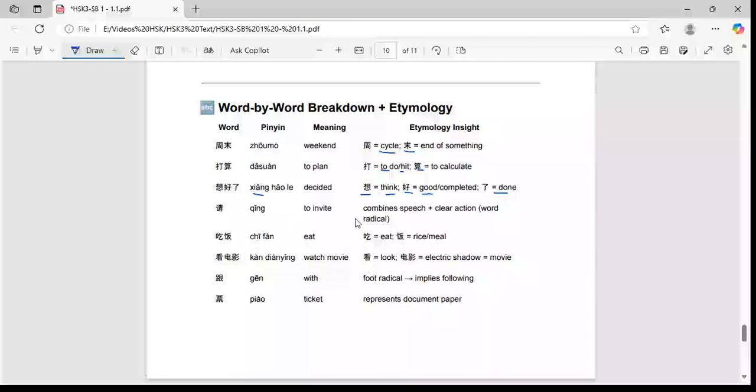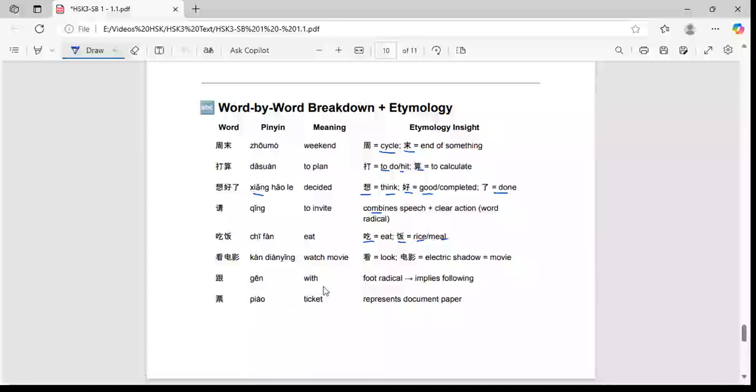Okay. And Qǐng is to invite, the clear action of inviting someone. And chī fàn, chī is to eat, and fàn is rice or meal. So to eat the rice or to eat the meals.